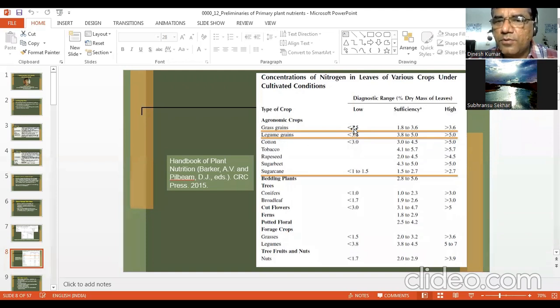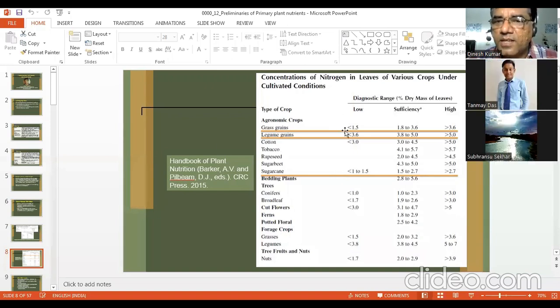Legume grains, you can see. So I've shown this slide just to have a comparative idea of which crops have more nitrogen percentage in their plant body and which have less. So here you can see grassy have less than 1.5% and highest is more than 3.6%. Legume grains, you can see they are rich in nitrogen, less than 3.6% is low, 3.8 to 5% sufficient, and more than 5% high.